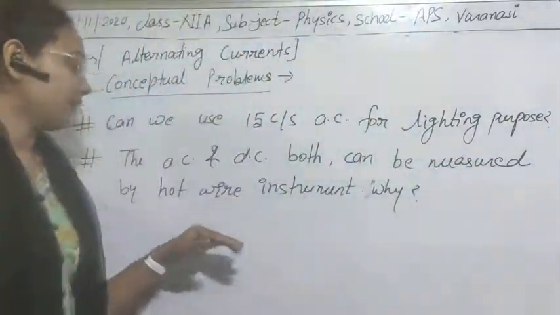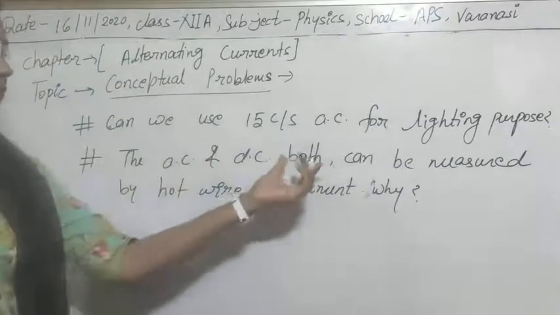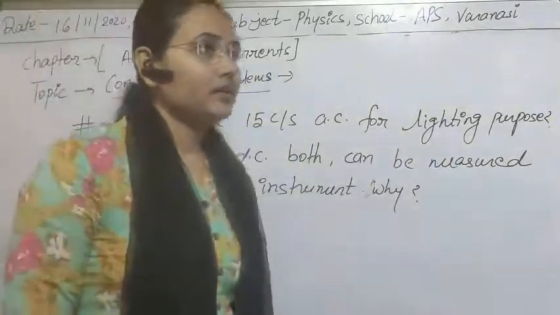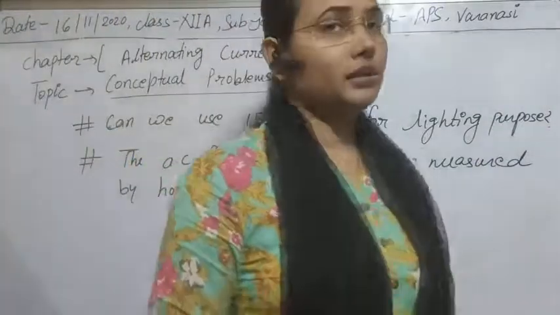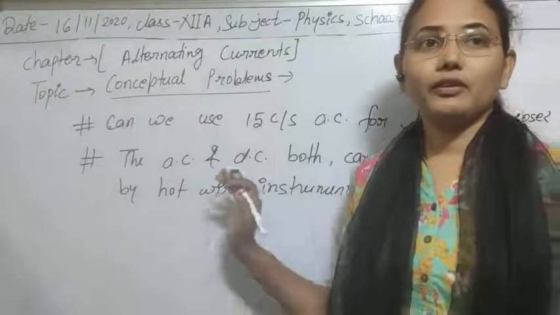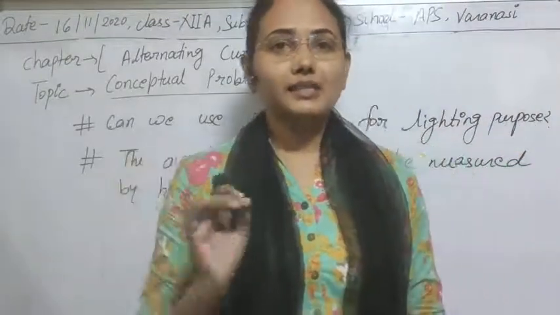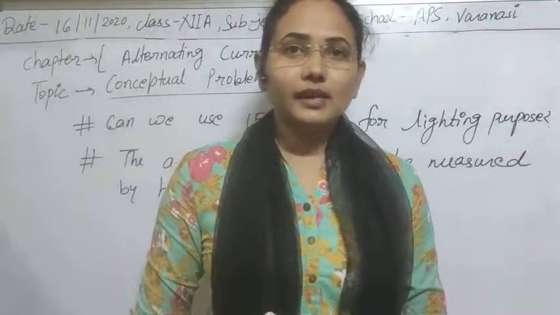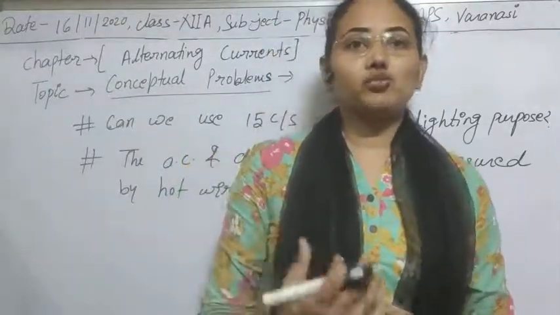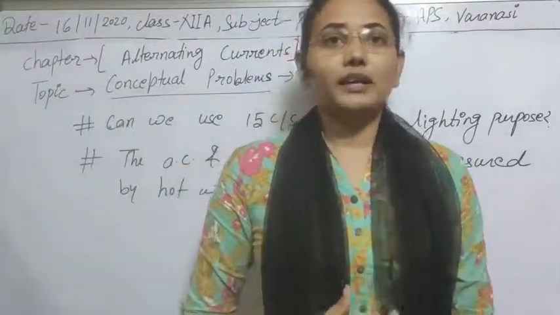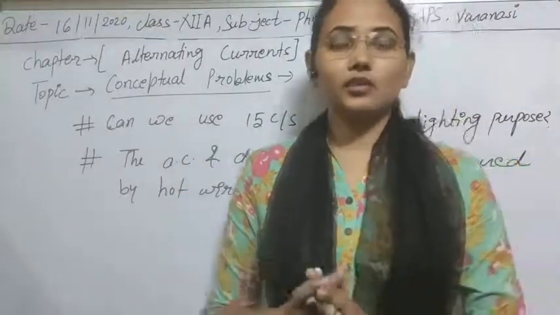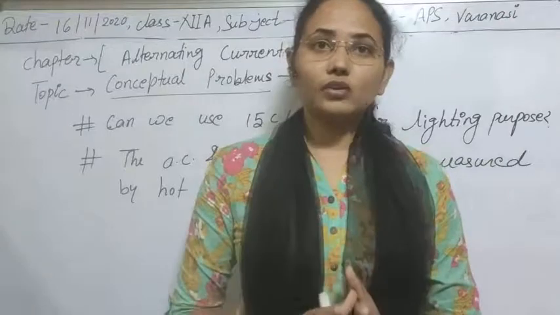The next question is: why can AC and DC both be measured by a hot wire instrument? With the help of this instrument we can easily measure AC and DC both. The reason is that heat is directly proportional to the square of current. When AC or DC flows in any circuit, it produces heat also.